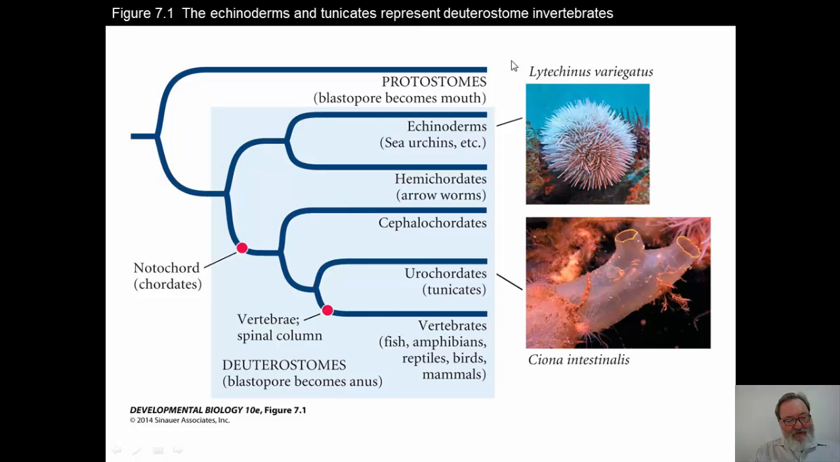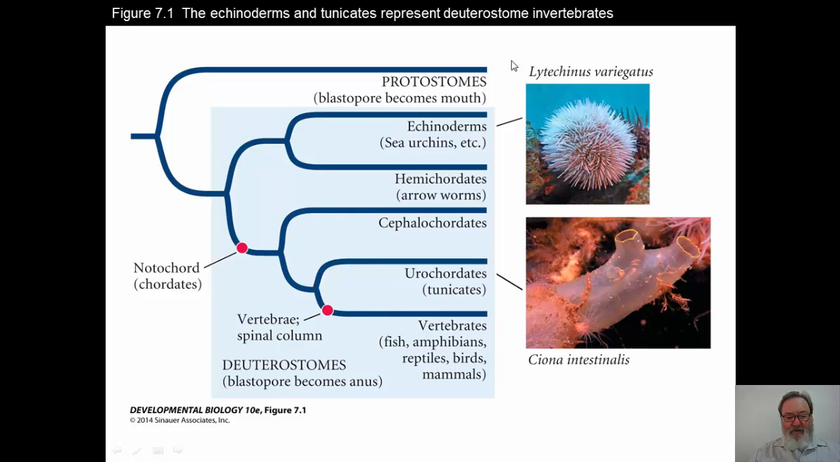I'd like to now talk about sea urchins and tunicates with respect to their embryonic development. Sea urchins and tunicates are deuterostome invertebrates. You may recall that deuterostomes are animals in which the blastopore becomes the anus during development, as compared to protostomes, where the blastopore becomes the mouth.